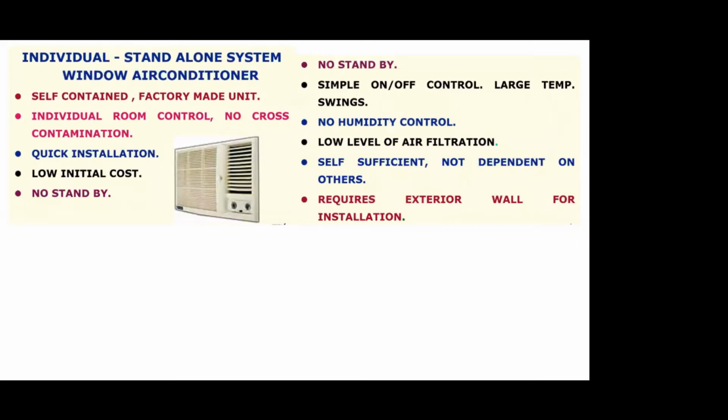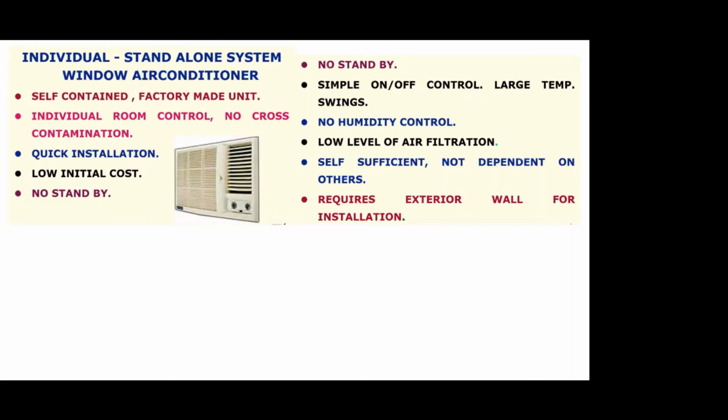So basically, if you set a temperature of say 25 degrees centigrade, possibly the machine shuts off at about 23 or 23.5 degrees. And again, once the temperature reaches 26 or 25 degrees centigrade, the machine switches on. So if you plot temperature in a space versus time, you will see there is a wide variation of temperature of almost 2 to 3 degrees centigrade. What happens in a typical window AC? Now, there is no humidity control.